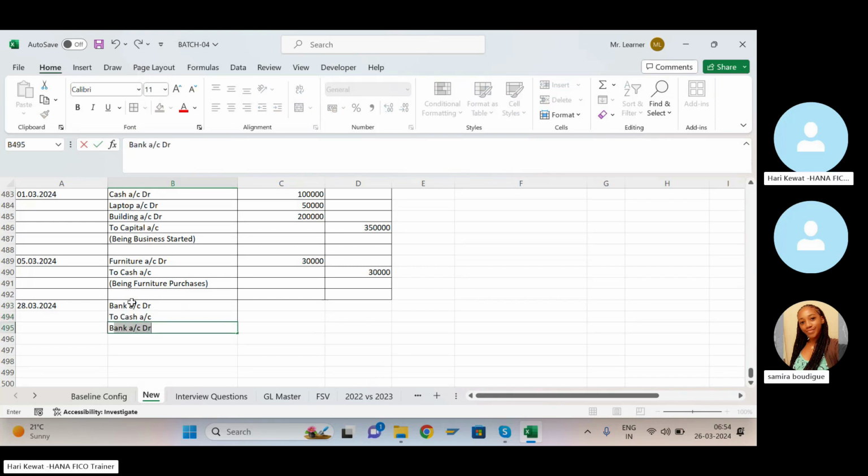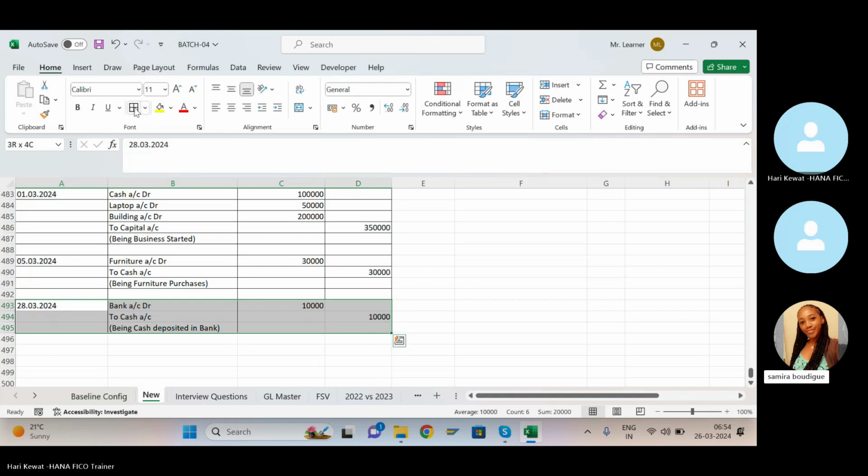You write here being cash deposited in bank. How much? 10,000 rupees. 10,000 debit and 10,000 credit. So this is known as journal entry preparation.